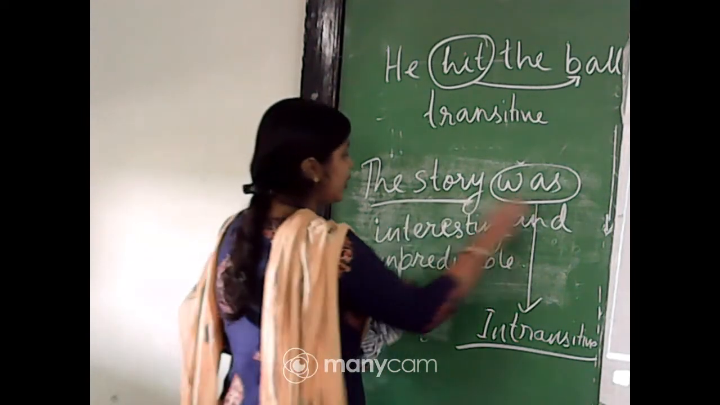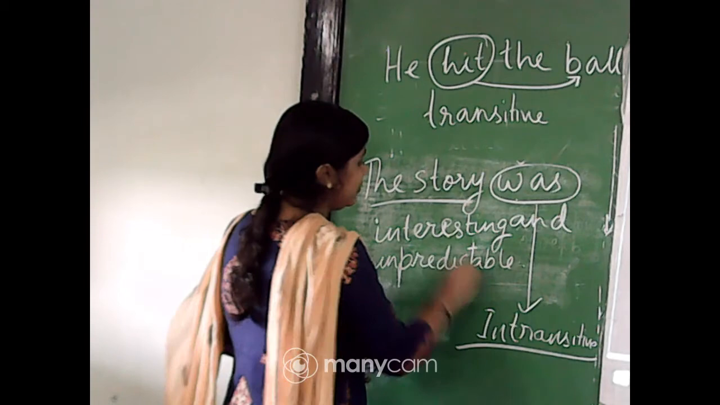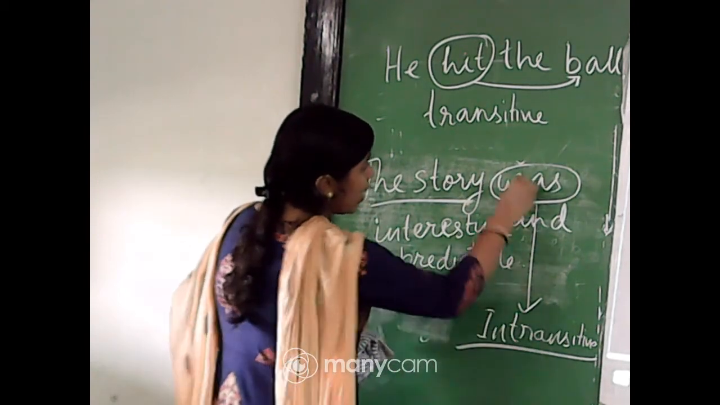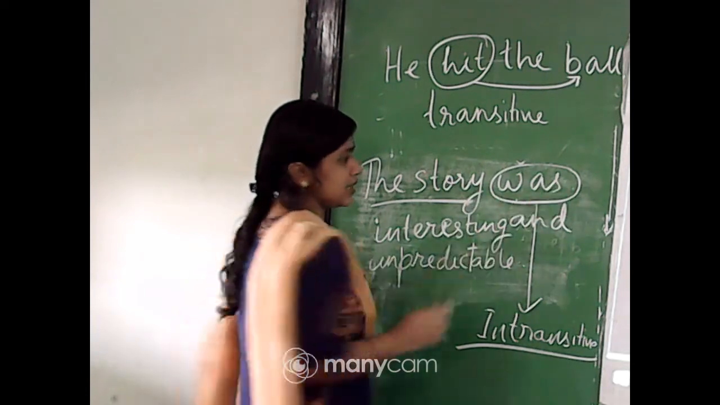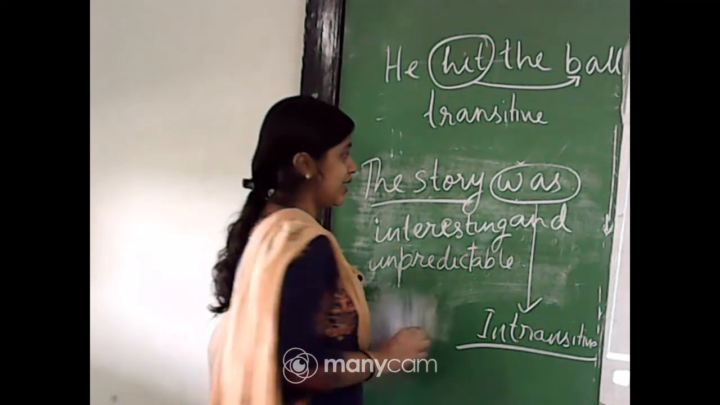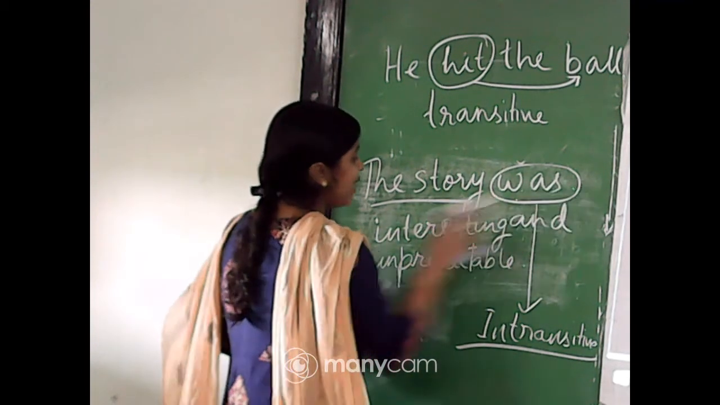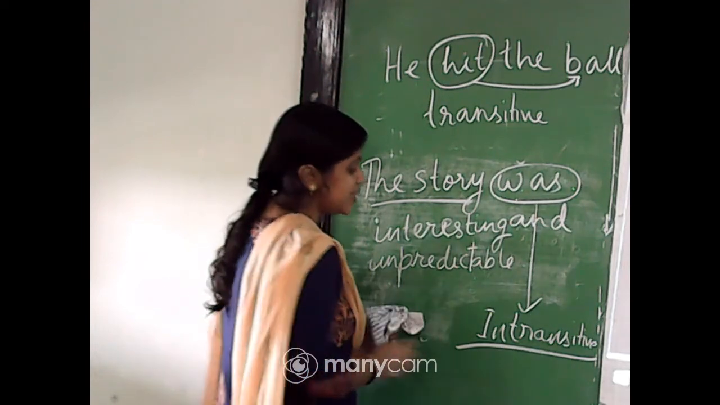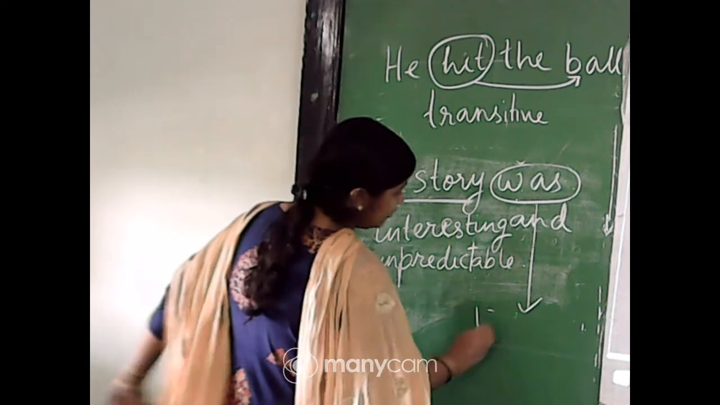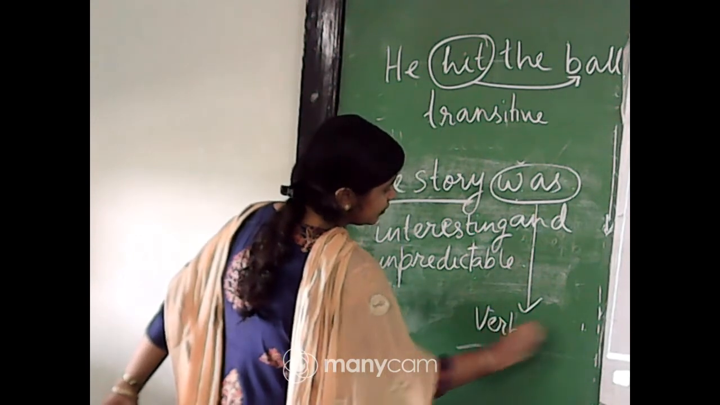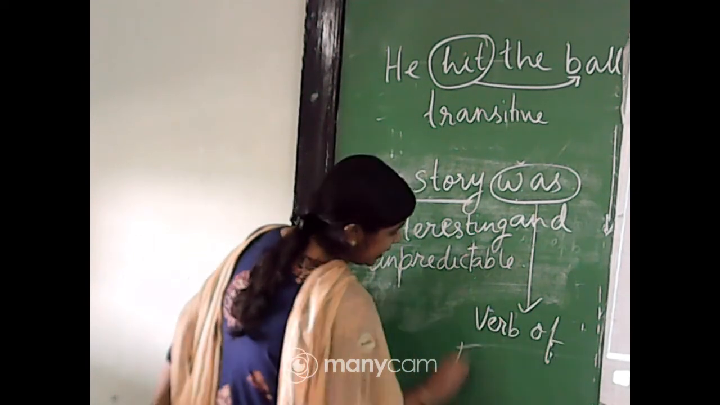Now the story was interesting and unpredictable. Here the verb was cannot exist by itself. Can I say the story was? No, I cannot say. So it requires some words to complete its meaning. So this verb becomes a verb of incomplete predication.